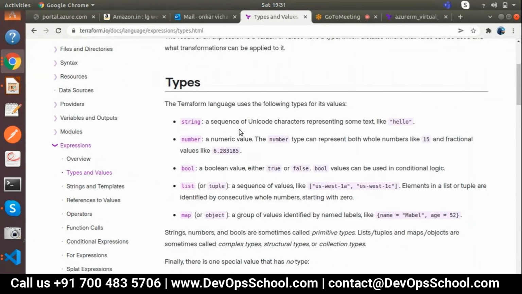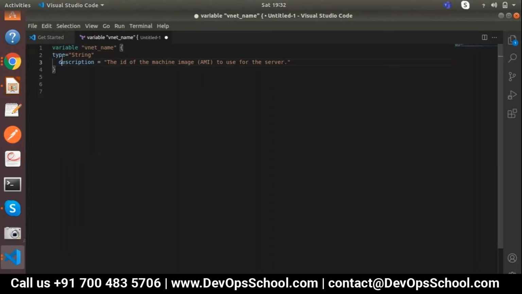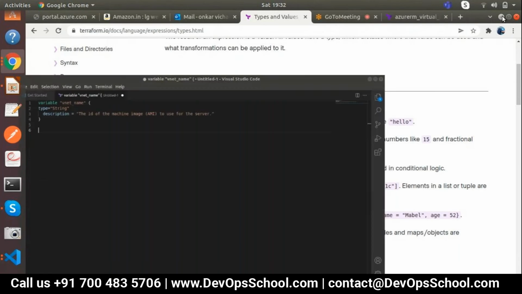String: a sequence of Unicode characters representing text, like hello. Whenever I add type as string, it will accept only characters. If I pass 10.10.0.0/24 in this string, it will not accept this value, because this is a numeric value and the type is string, right? So only characters will be acceptable.